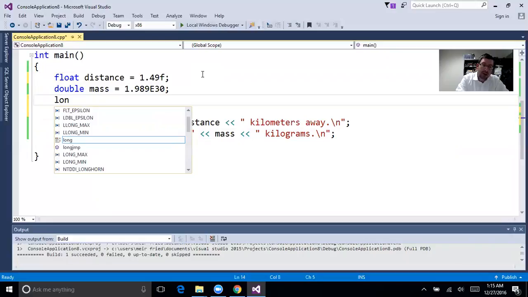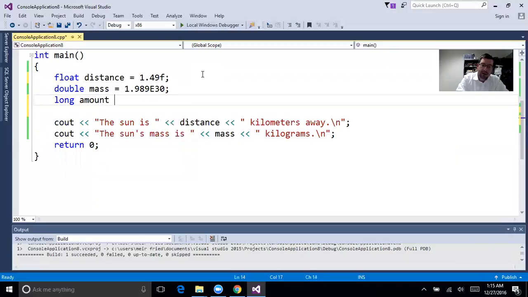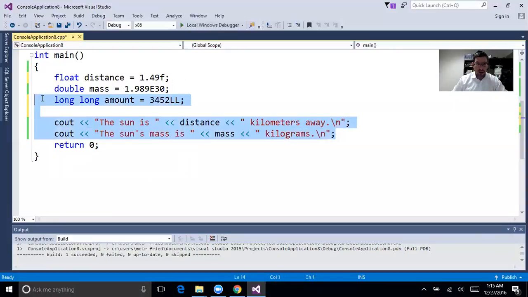So if I were to say long amount equals this number, whatever, I could force it to be a long as well, and I could say long, because there is a data type called that, which is very big. There's one called long double, which is going to be just bigger than double, but that's essentially what it is. Now, that's another data type. So we talked about ints, we talked about doubles, okay? And we're trying to output them to the screen, practicing that.